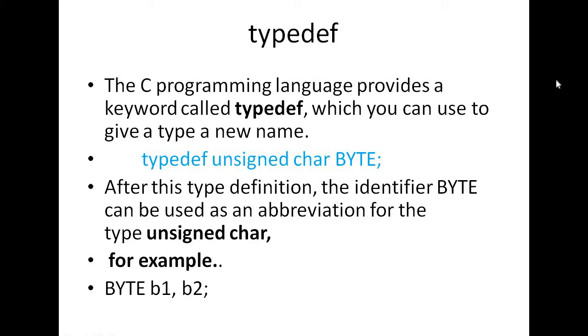So what is that? Let us see. The C programming language provides a keyword called typedef, which you can use to give a type a new name.